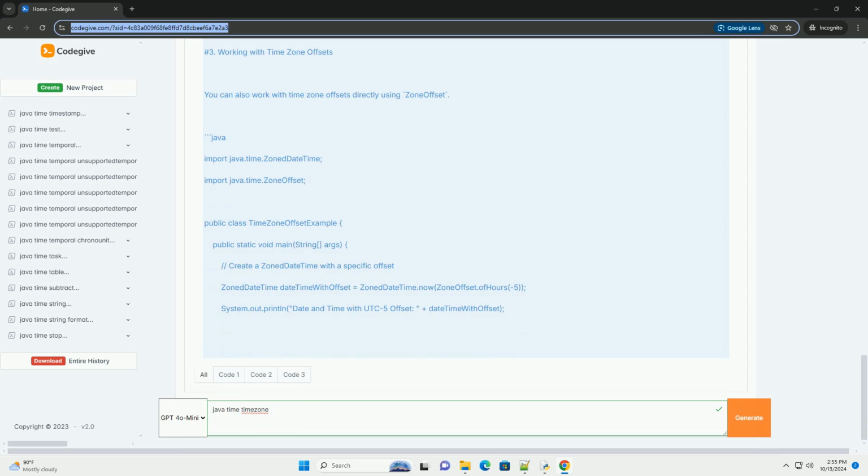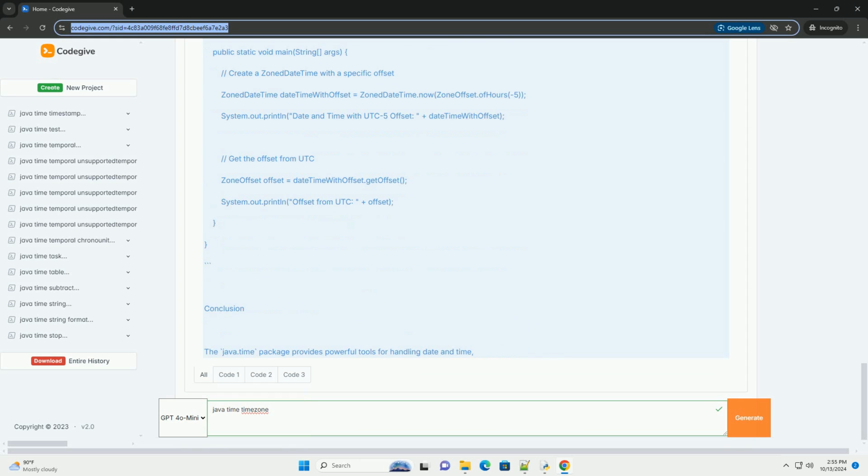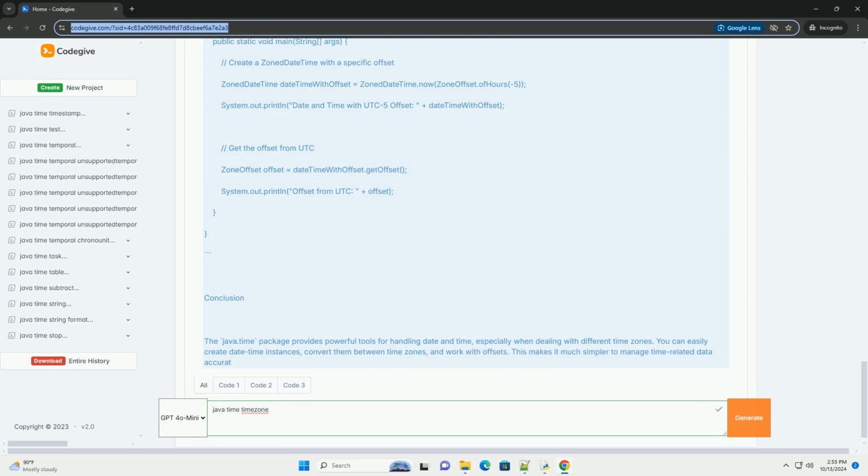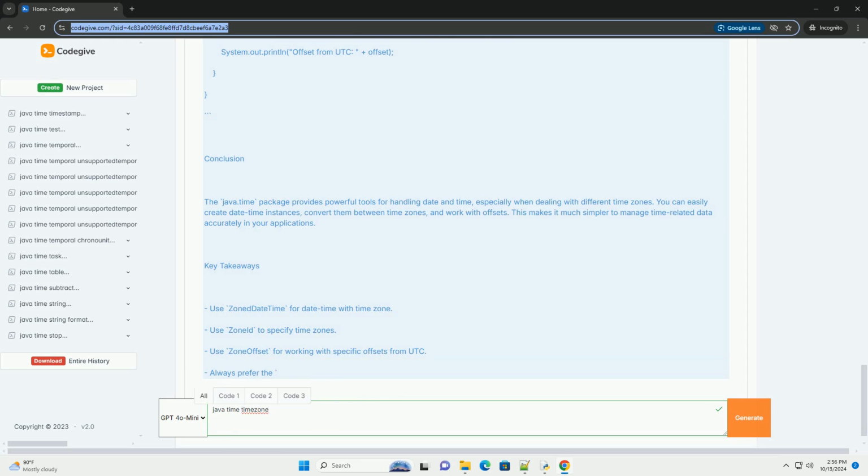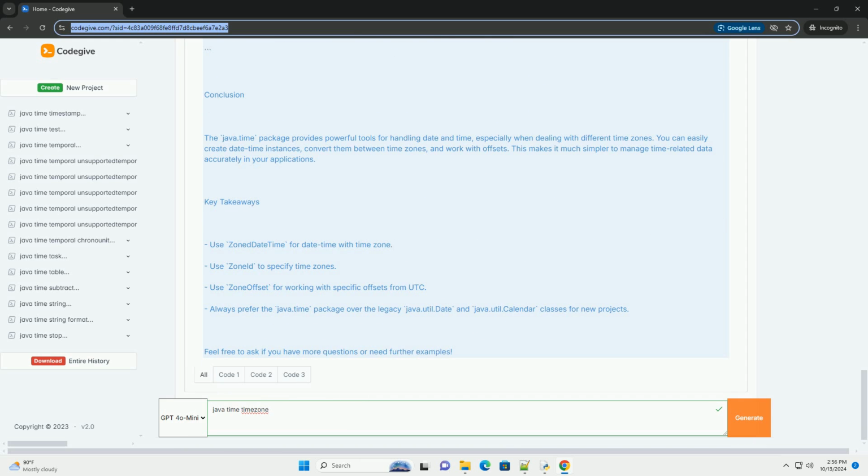### Key classes in the java.time package. 1. ZonedDateTime. This class represents a date-time with a time zone in the ISO 8601 calendar system. 2. ZoneId. This class represents a time zone identifier, such as America/New_York. 3. ZoneOffset. This class represents a time zone offset from UTC. 4. LocalDateTime. This class represents a date-time without a time zone, useful for representing local date-times. 5. Instant. This class represents a moment on the timeline, a timestamp.